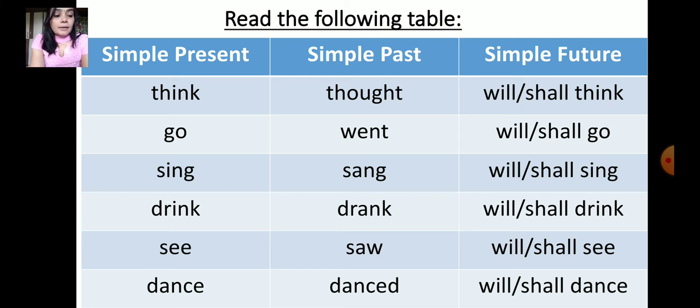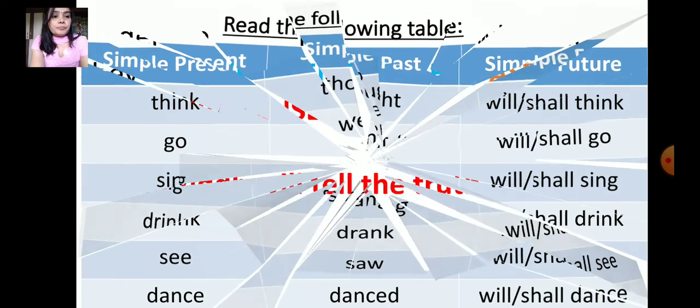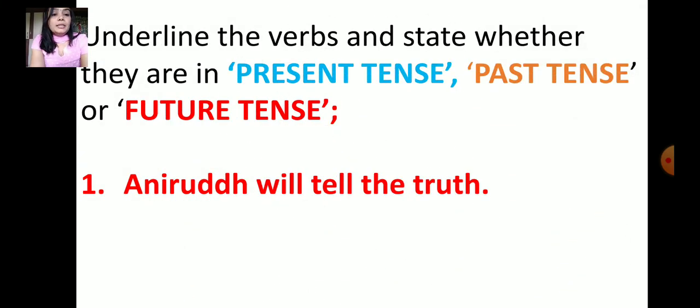Now in the exam, a sentence will be given. You have to find out the verb and you have to state which tense it is. So it's a simple present tense, simple past tense, or simple future tense. Now underline the verbs and state whether they are in present tense, past tense, or future tense.